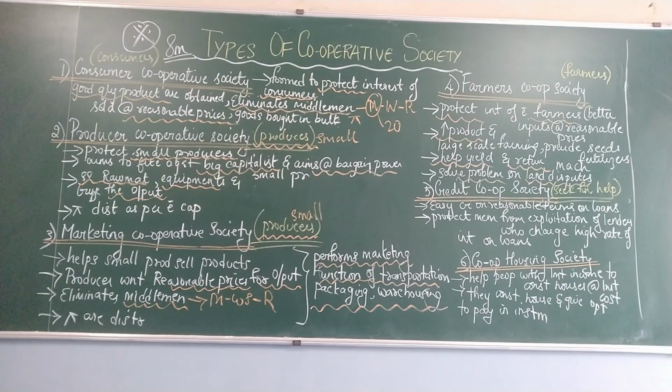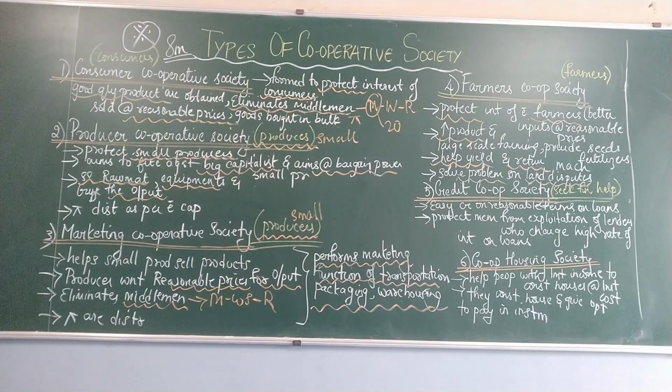Then you have the last one, that is credit cooperative society. Sorry, second last one. It protects the interests of people from the money lenders' hands, because money lenders always take the money and then charge a heavy rate of interest on the people.